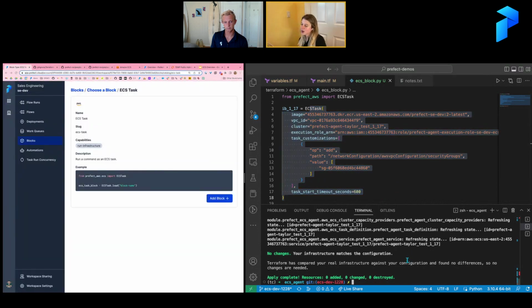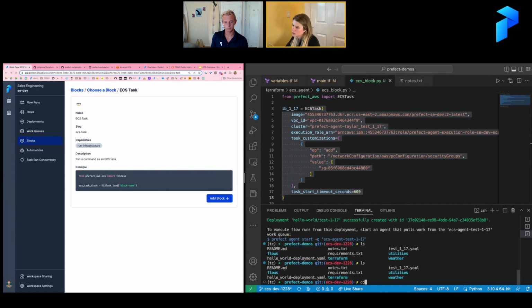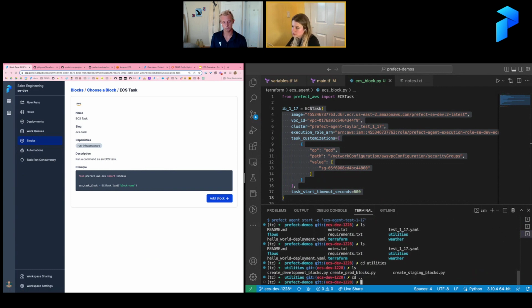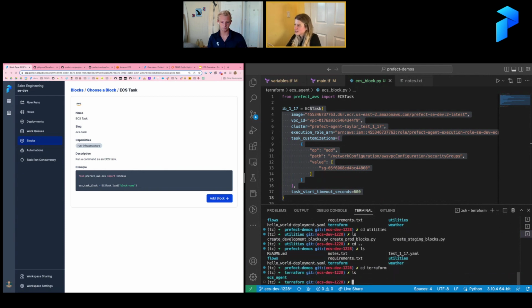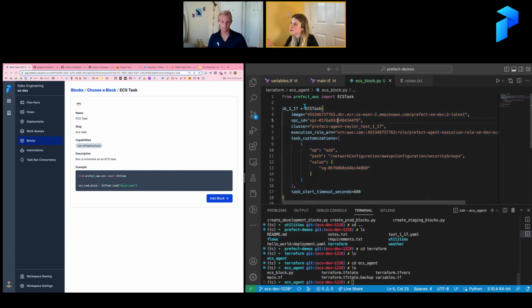And I can just go into here. We can go into utilities, or not actually utilities. It's actually in Terraform. I put it all in one place. And then cd into ECS agent. So I can just run this Python file, and this will create a block in the UI that I can then see.